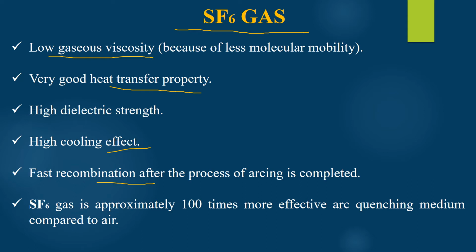Thus, if we compare SF6 gas circuit breaker to the air circuit breaker, SF6 gas is approximately 100 times more effective as an arc quenching medium if we compare it to the air. Thus, these qualities or the properties of SF6 gas help the arc quench as soon as possible.